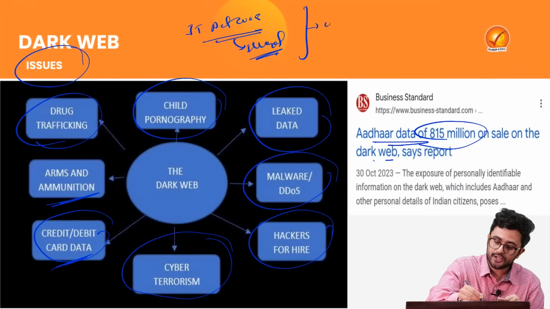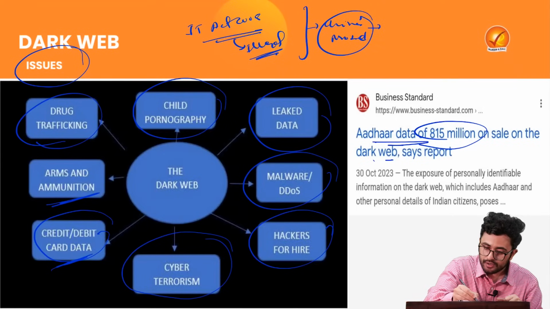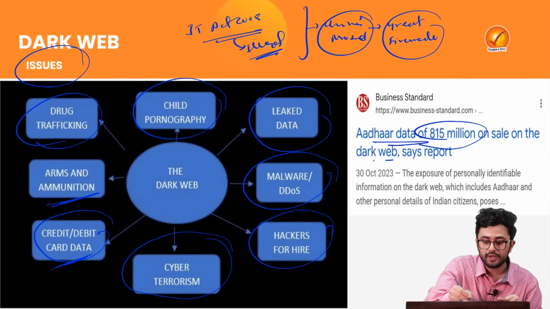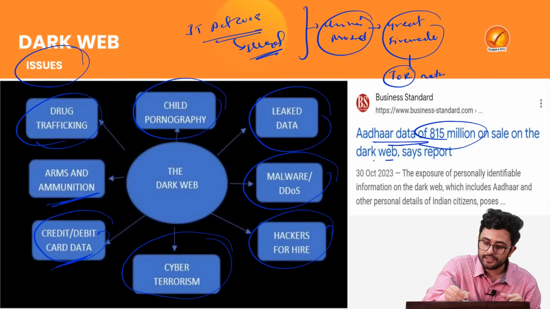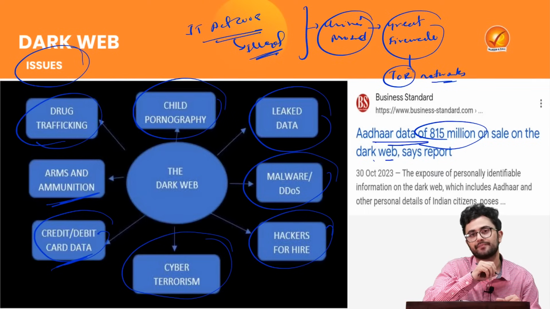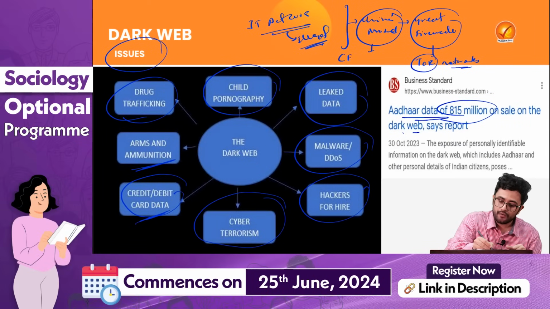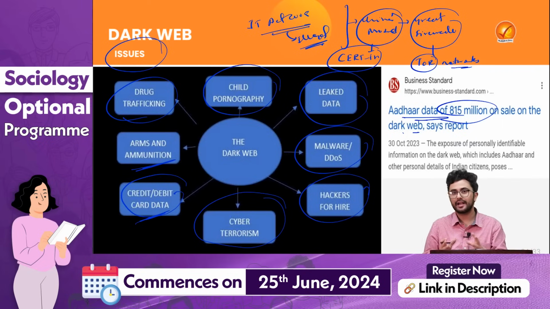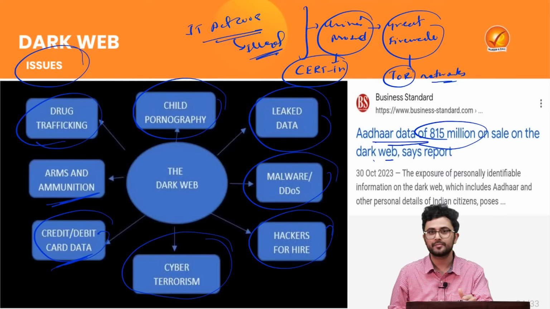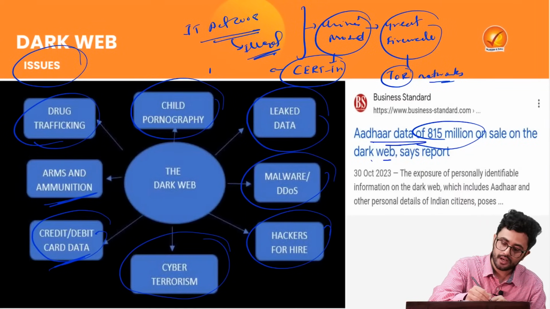That is why there are suggestions that we should adopt the China model. The China model has a great firewall which prevents any such onion ring networks and jams these kinds of networks. So this China model should be adopted by our Computer Emergency Response Team, which acts as a nodal agency to deal with any computer related theft or hacking, and it functions under the Ministry of Information and Technology.